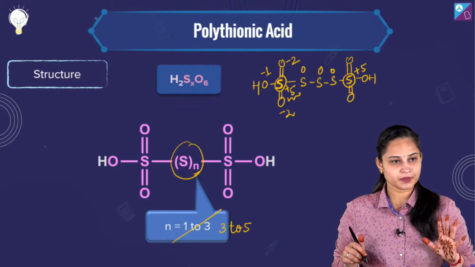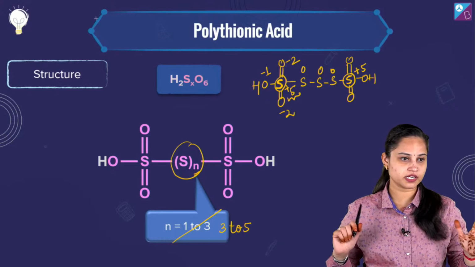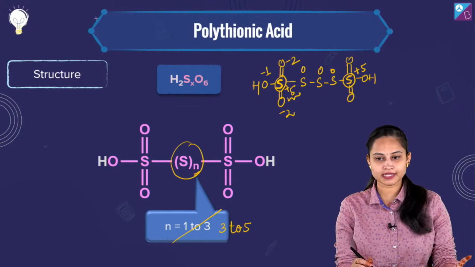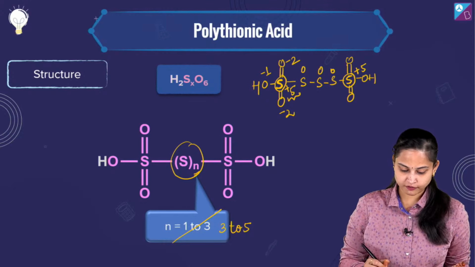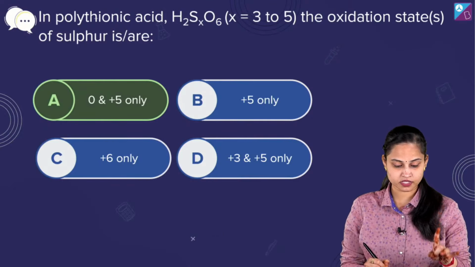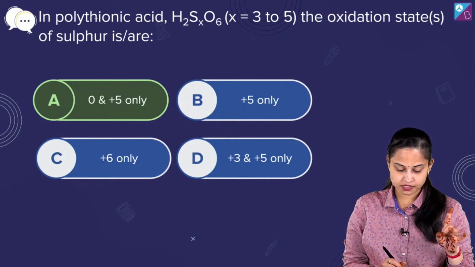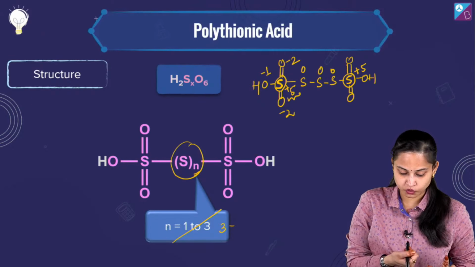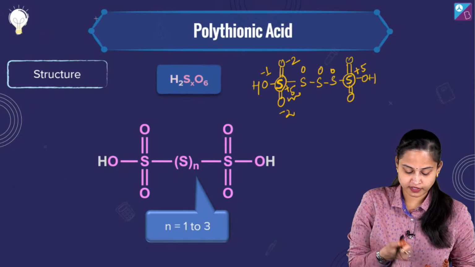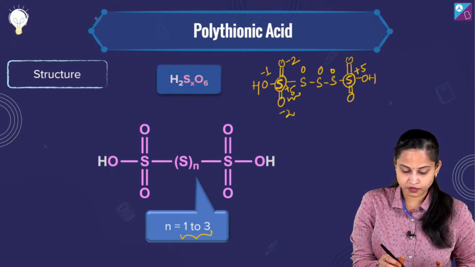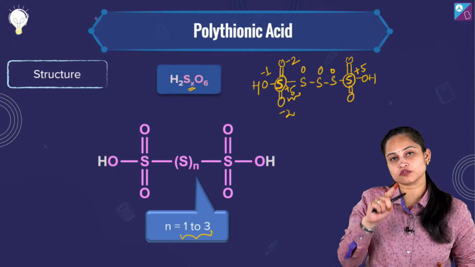Is it clear? Mayank, it's clear. Prithviraj is clear. Sheelanath ji, yes. So it's basically 0 and +5 oxidation states to be here, and wait a minute, it's H2SxO6. Okay, fine. So it was fine. So it's 1, 2, 3 because it's Sx and x is 3 to 5.